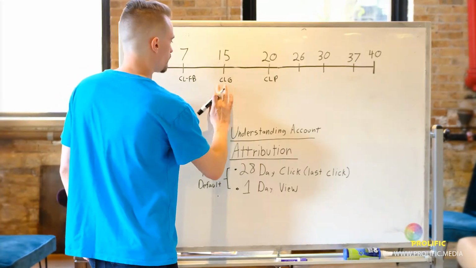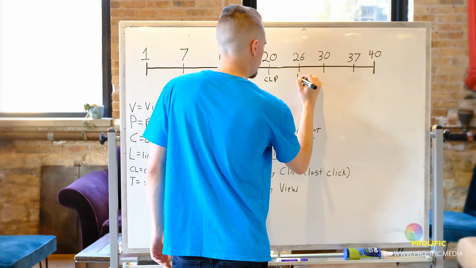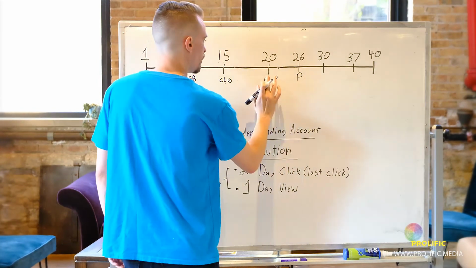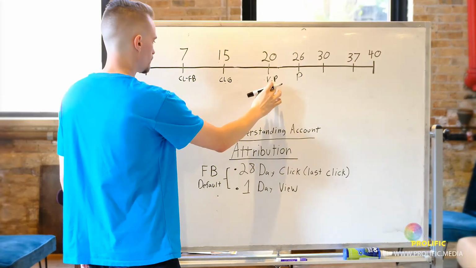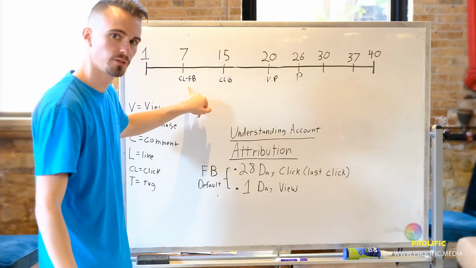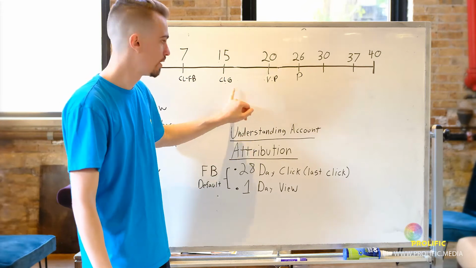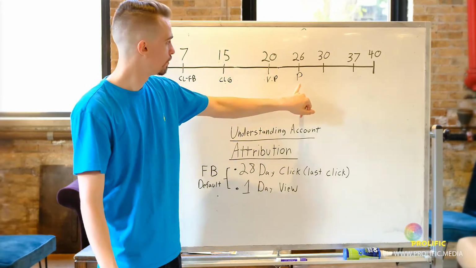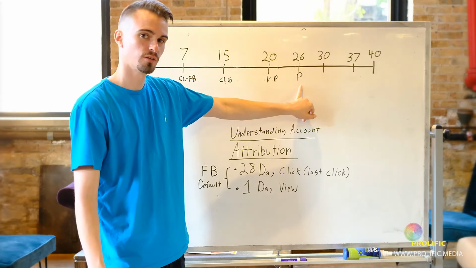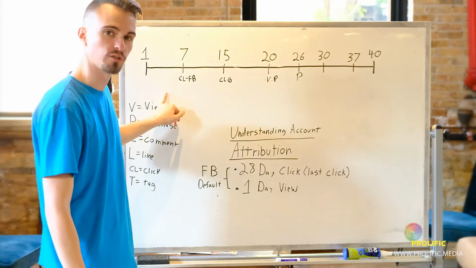So let's use another example. Let's say we still purchase on the 26th. Let's say we view the product on Pinterest. So let's say we click on Facebook, we click for Google, but we view the product on Pinterest on the 20th, and then we purchase on the 26th. Which of these will be attributed to the purchase?